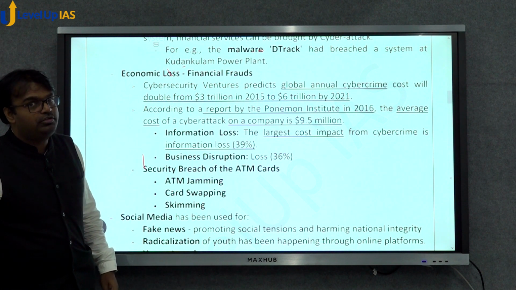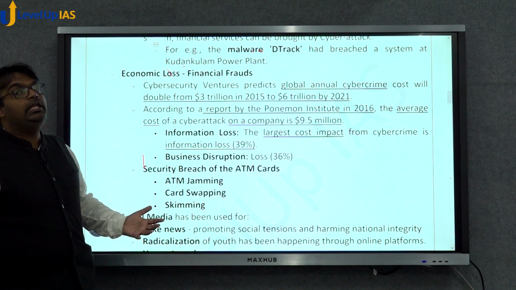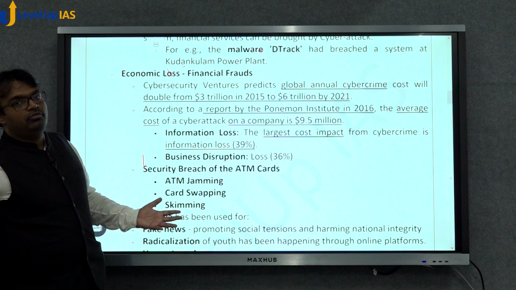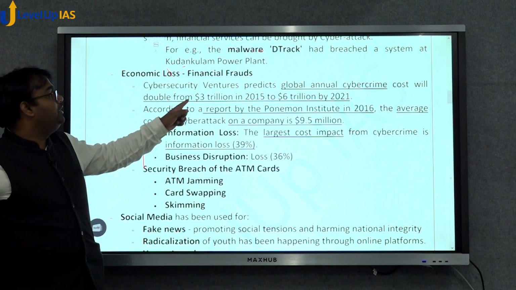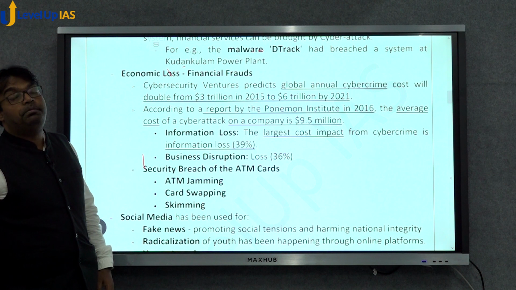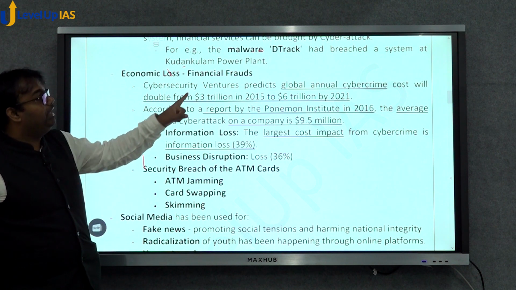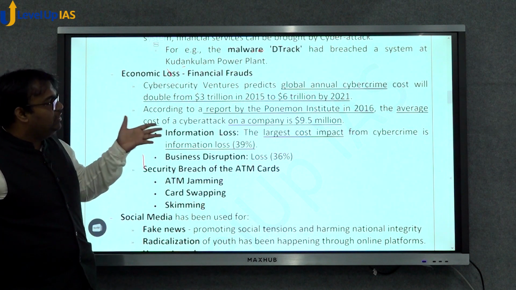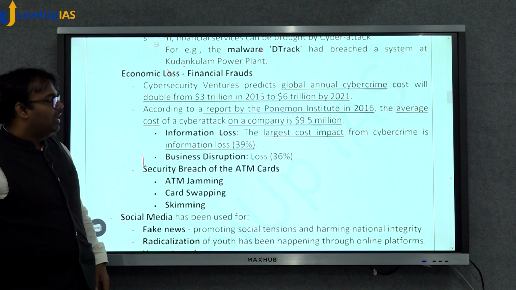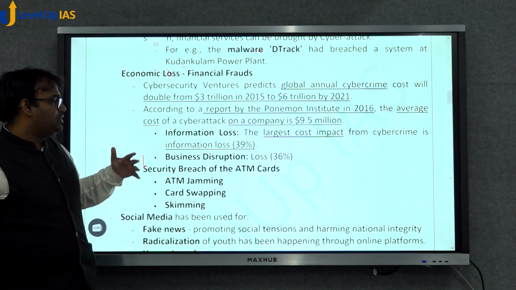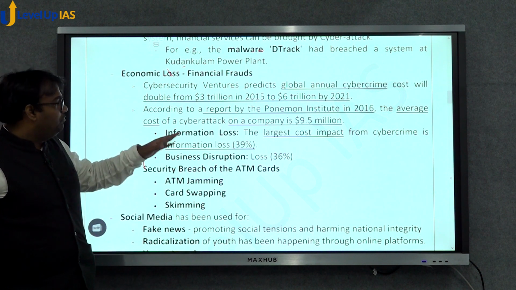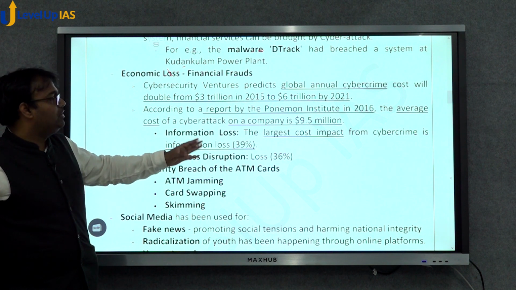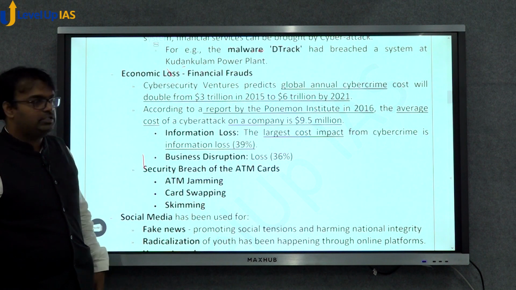India's GDP is not $3 trillion, but globally the world loses economic gains worth $3 trillion because of cyber attack, and this number may increase to $6 trillion by 2021. This is the extent of the losses. Other than this, there are also information loss and business disruption. Business disruption is 36% of this cost, and information loss is another 39% of this cost.